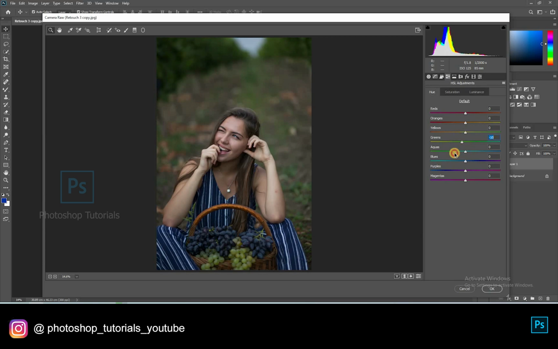By adjusting the hues, you can see the color changes happening on the subject or in the background. This is done just to pop up the background colors mostly. In saturation, you can increase the vibrance of every single color in this picture. By adjusting the luminance, you can darken or lighten the color available in the picture.